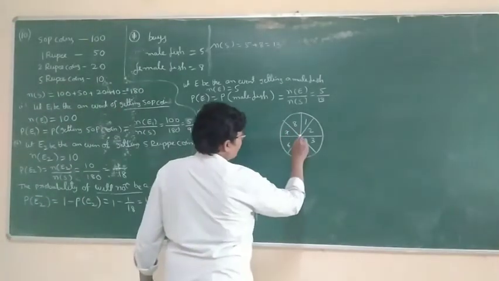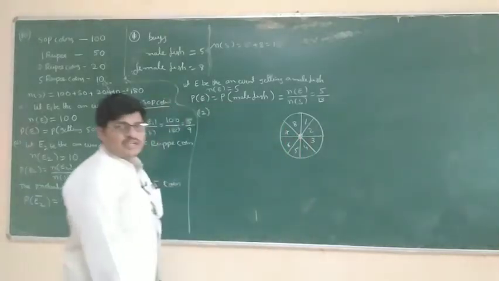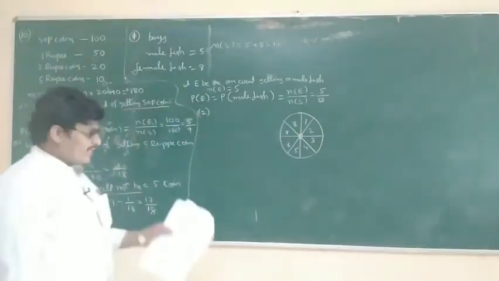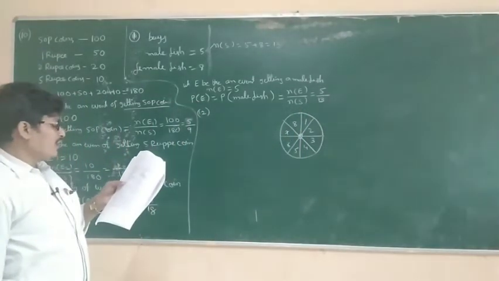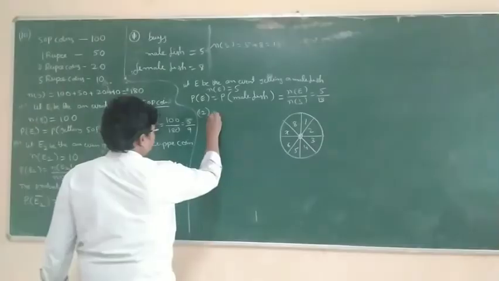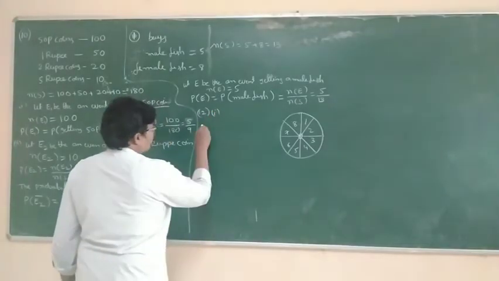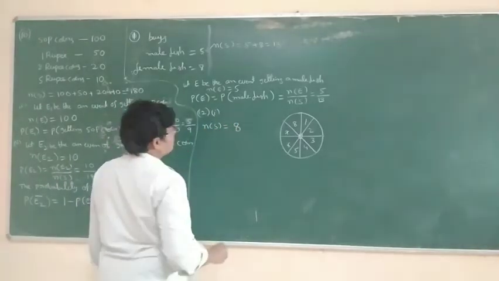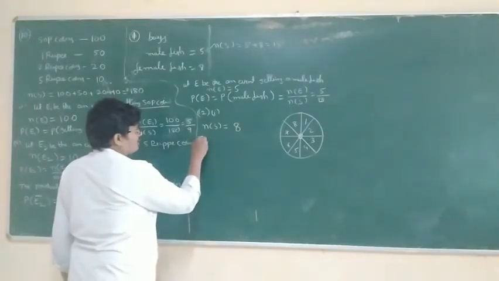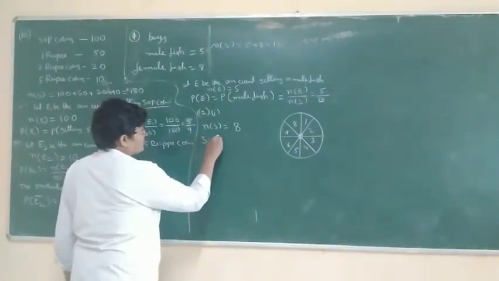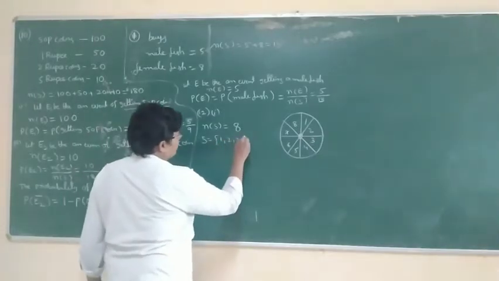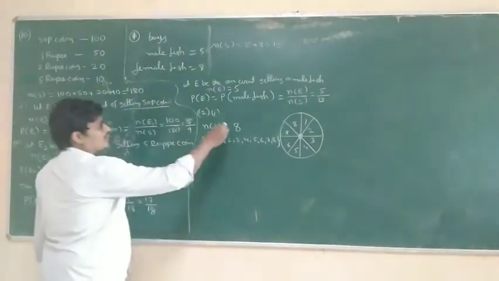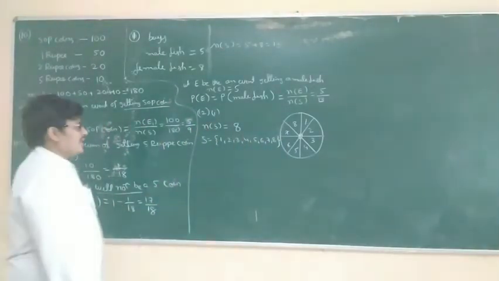Actually, the spinner is there. The spinner has how many numbers? 8 numbers. In the 8 numbers, what is the probability of getting 8? First, what is the n of S? n of S is equal to totally 8. The sample space S is equal to 1, 2, 3, 4, 5, 6, 7, 8. 8 numbers. The total number of sample spaces is 8.